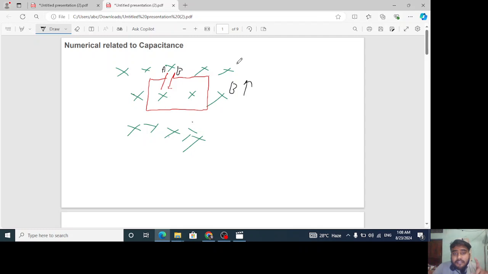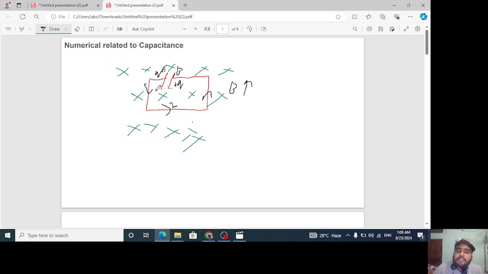If you can remember, the very first case out of those four cases was that if a magnetic field is perpendicularly inside the plane of the paper, uniformly throughout the area, and it is increasing with time, and any coil is placed inside it, then the current induced in that coil will be in the anti-clockwise direction. It means here the current induced I will be anti-clockwise. What does it mean? Here the charge stored will be minus Q and here the charge stored will be plus Q.